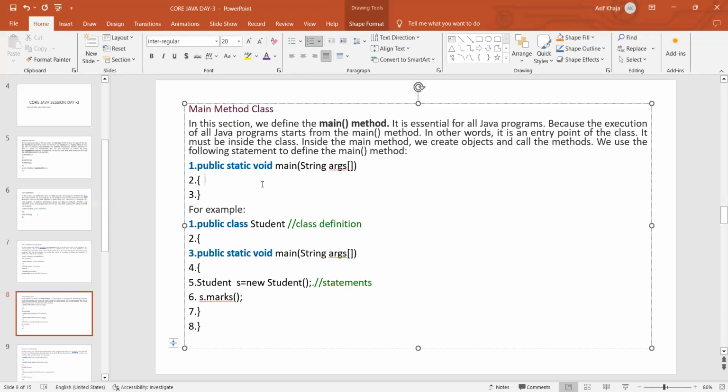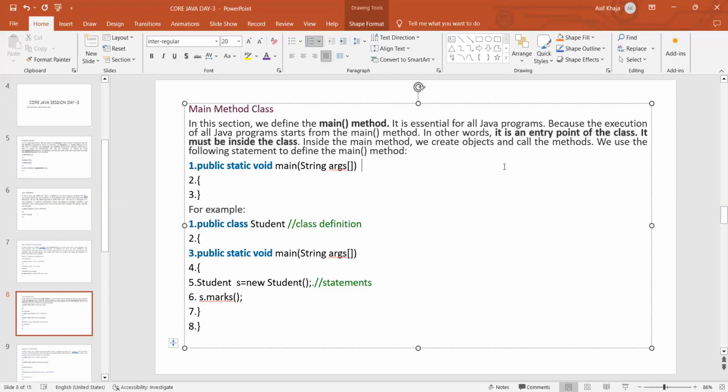In other words, it is the entry point of the class. Remember this point: the main method we have to write definitely inside the class.